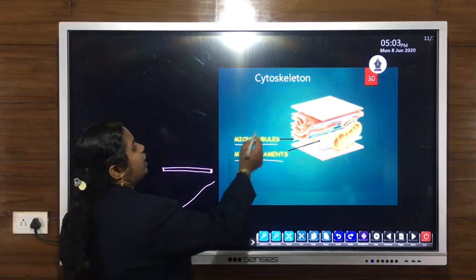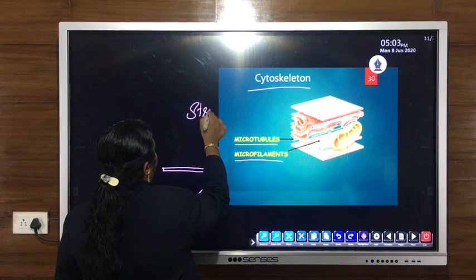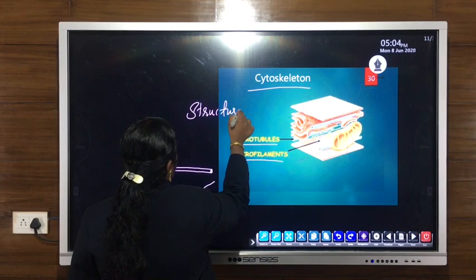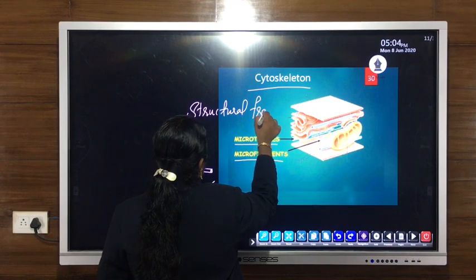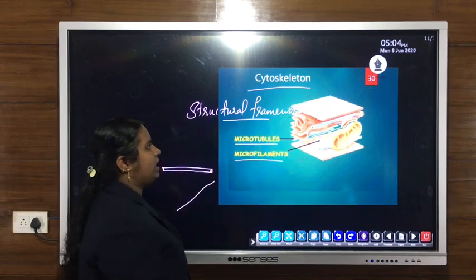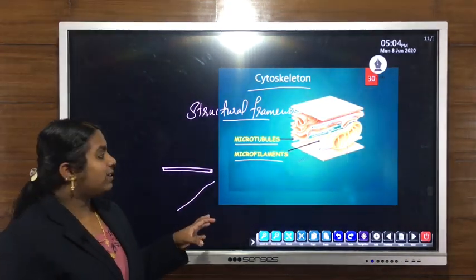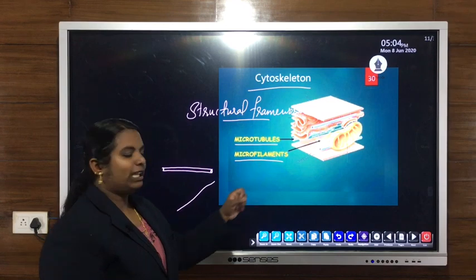The main function of the cytoskeleton is to form and keep the structural framework of the cell, because it consists of tubules and filaments.